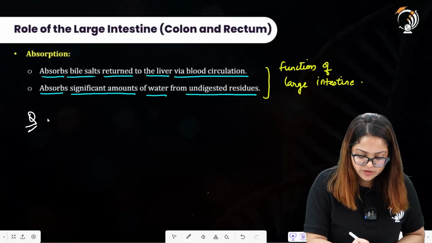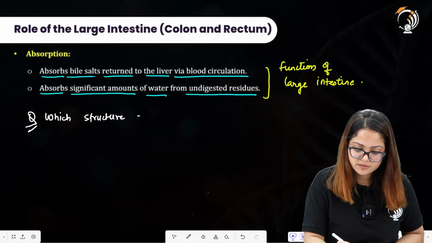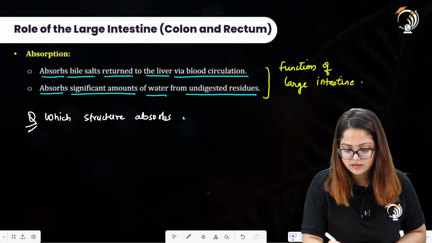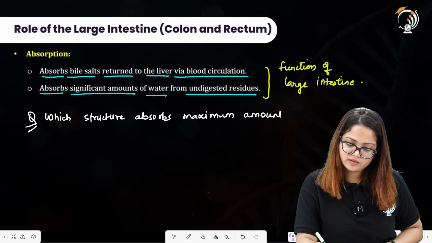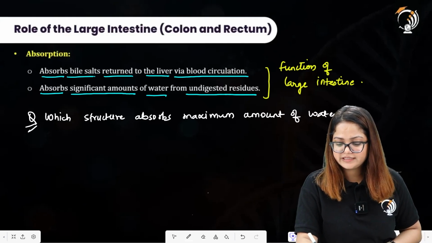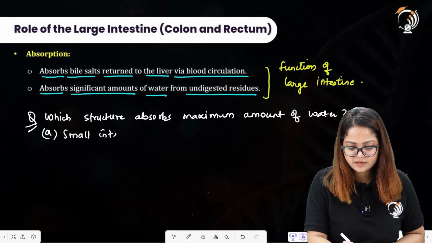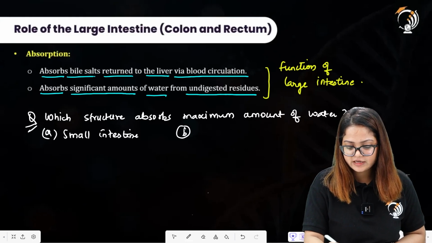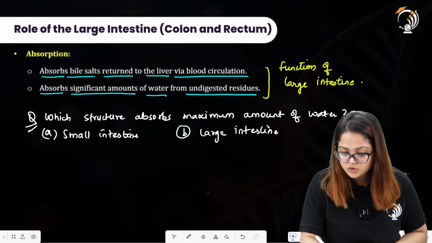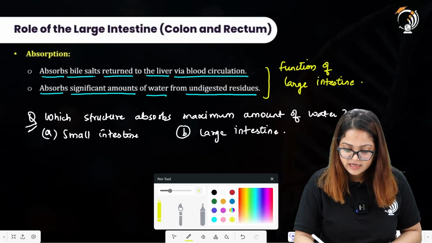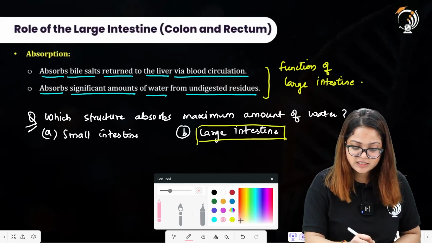So let me write that question over here. Which structure absorbs maximum amount of water? Let's assume that you are provided with two options, A, small intestine, and B, large intestine. Most of you will think that B is the right answer, that is large intestine. But the right answer here is the small intestine.